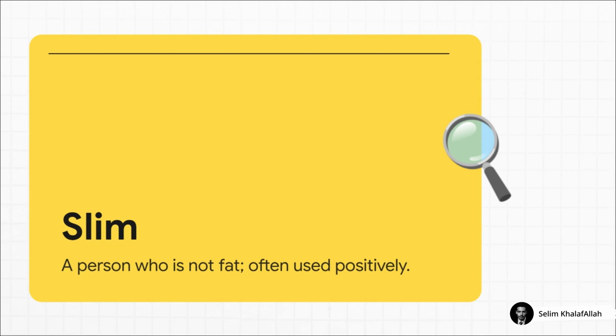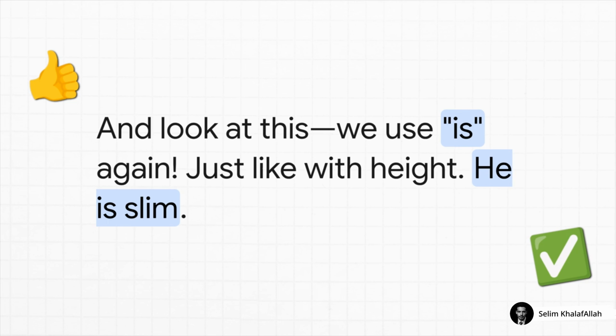Now let's move on to build, or body shape. A really common and useful word here is slim. We use slim to describe a person who is not fat. It's a nice word, a positive and polite word to use. And look, we use that same magic word again, is. He is slim. So here is our first big rule, and it's super important.